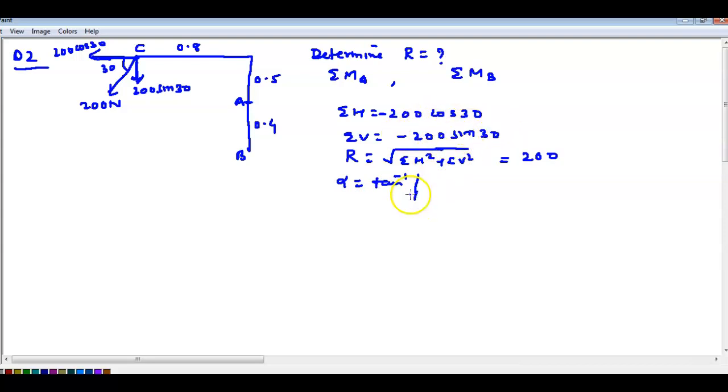If you find it, how much will you get? The 200s cancel. Sin 30 is 1 by 2, cos 30 is root 3 by 2. So you will get 1 by root 3. Alpha is equal to 30 degrees. Right? Yes or no?